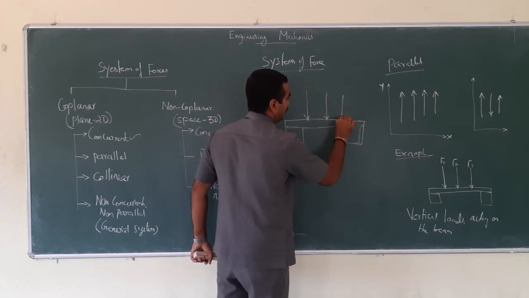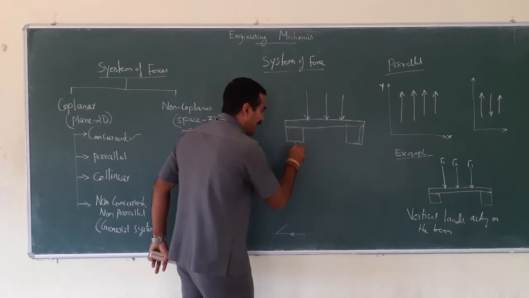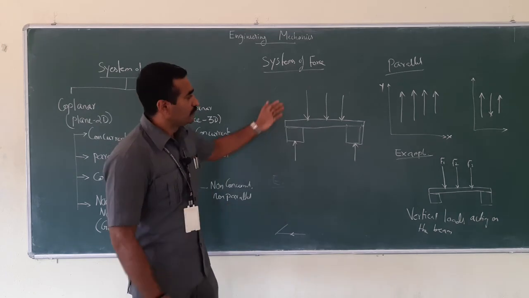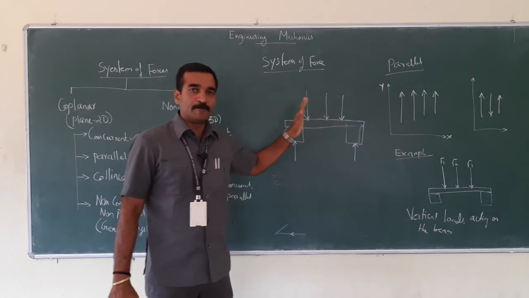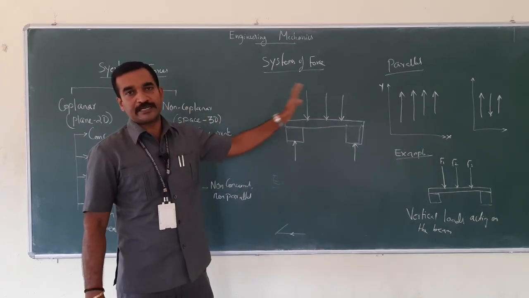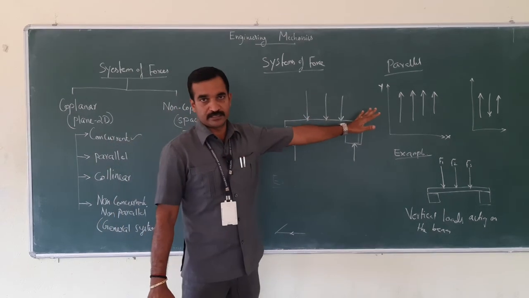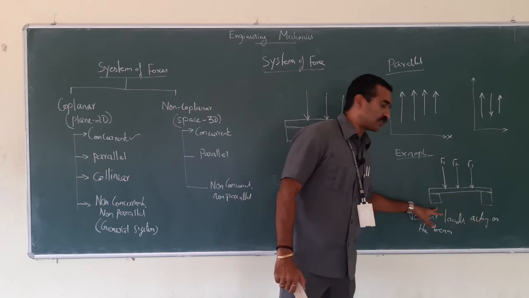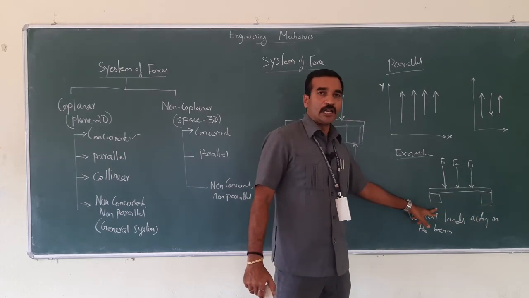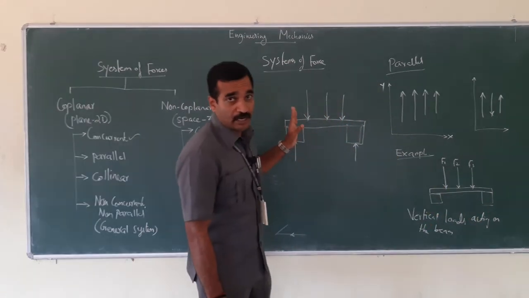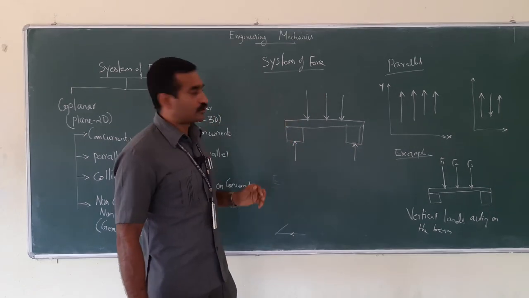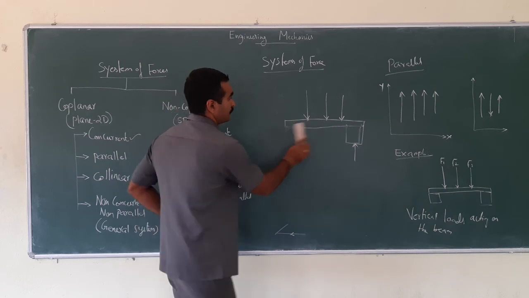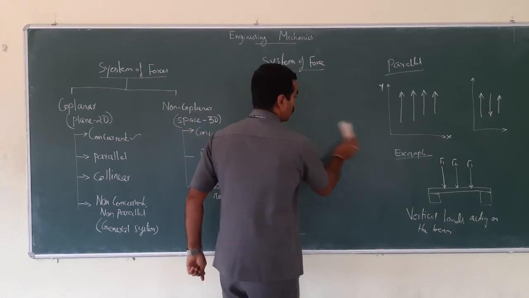Three forces are acting, and definitely there would be reactions. There would be reactions, right? So this is the apt example for unlike parallel forces, that is coplanar unlike parallel forces. If it is like parallel forces, you can consider without considering the reaction on the column. If it is unlike parallel forces, you will have to consider the reactions. Got it? Right.